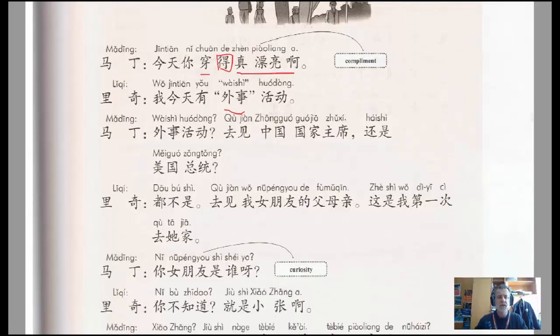So Ma Ding is curious. 外事活动去见中国国家主席还是美国总统? So he's asking the question, well, what foreign affairs event or activities? And then 去见中国国家主席, so go and see. So this is one of our new words today, to see or to meet.